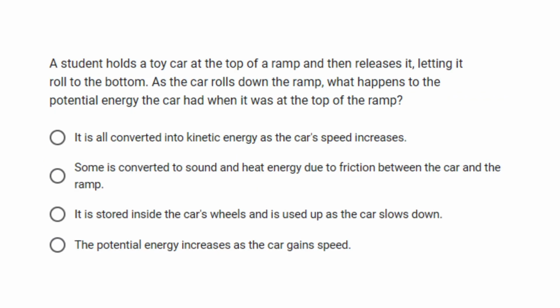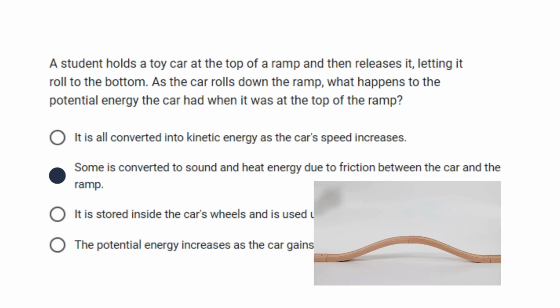A student holds a toy car at the top of a ramp and then releases it, letting it roll to the bottom. As the car rolls down the ramp, what happens to the potential energy the car had when it was at the top of the ramp? The correct answer is the second choice. Some is converted to sound and heat energy due to friction between the car and the ramp.